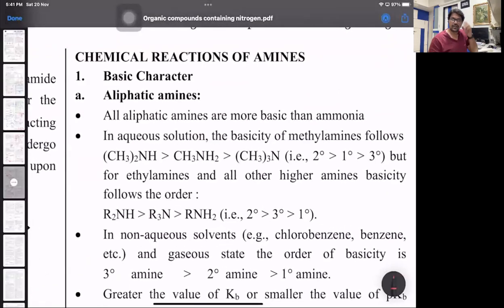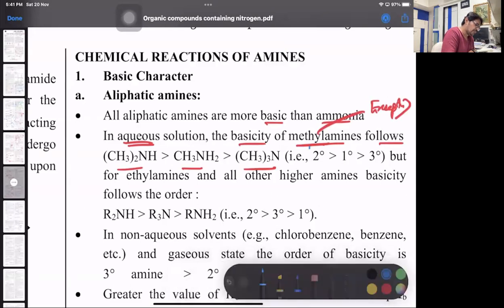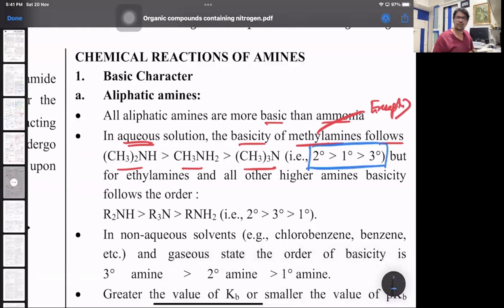Coming to the chemical properties now. Very important, aliphatic amines. They are more basic than ammonia, and in aqueous solution, the basicity of methylamine is an exception, everybody. Keep in mind this entire order is exception. 2 degree amine is more basic, then primary, then tertiary. So it's 2, 1, 3, and then ammonia. That's for methyl.